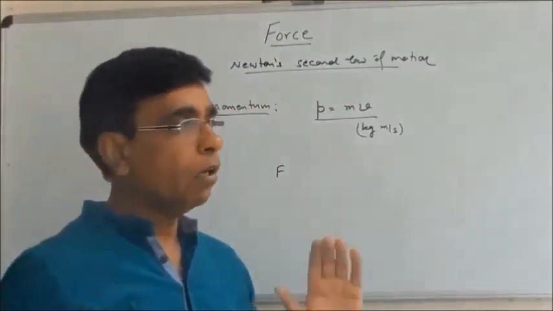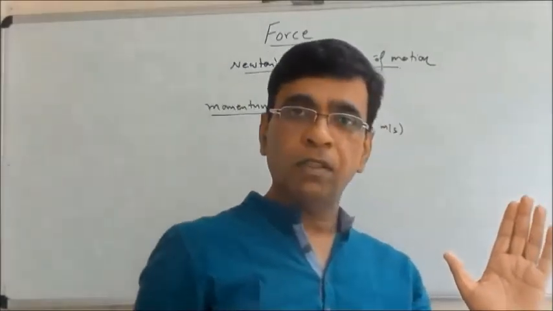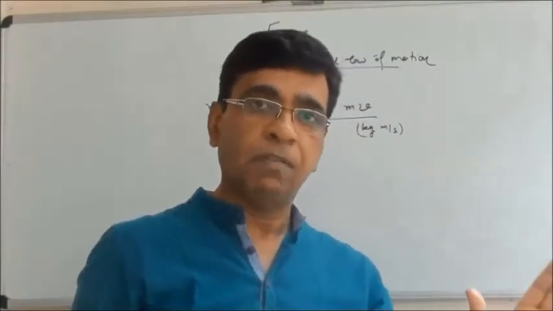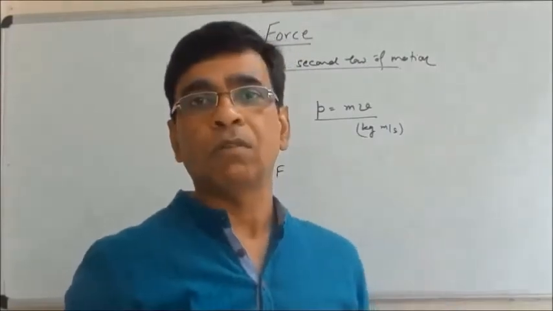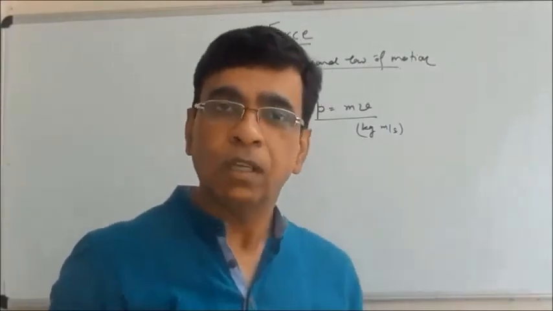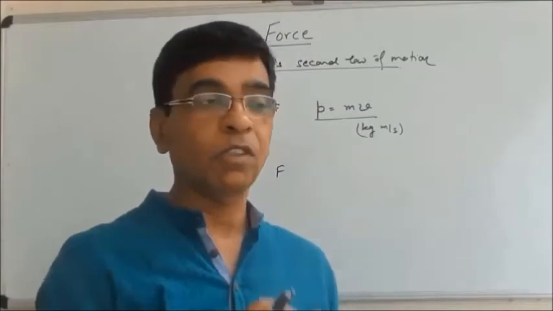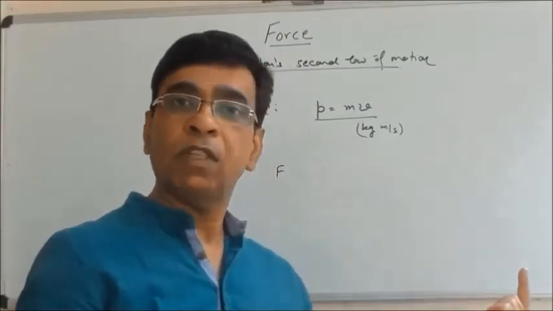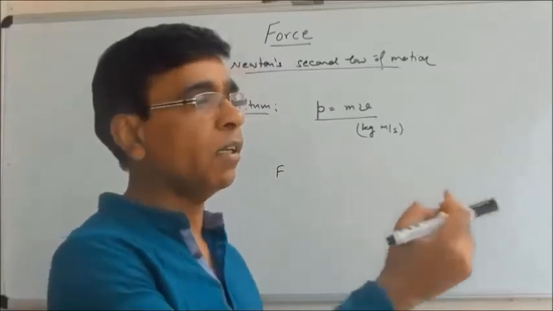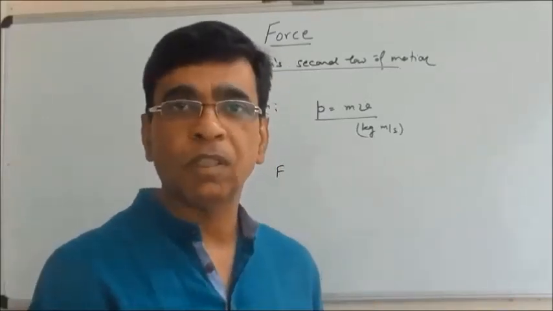Now, if with the same speed, 5 km per hour, a truck or a car is moving towards you, can you stop it? Now see, I'm giving the same speed to both. A bicycle with the speed of 5 km per hour and then a truck with the speed of 5 km per hour.